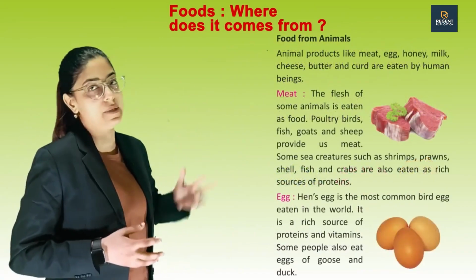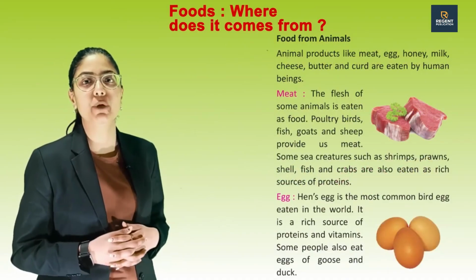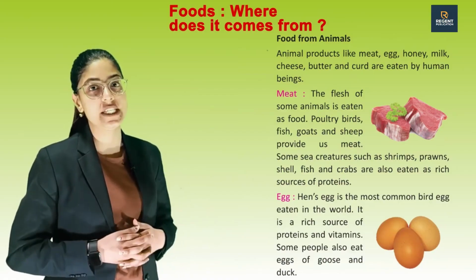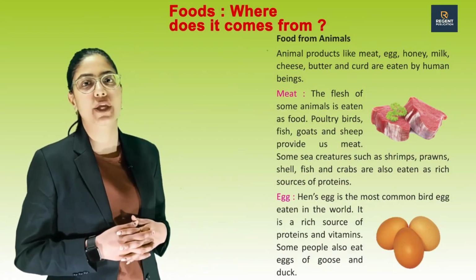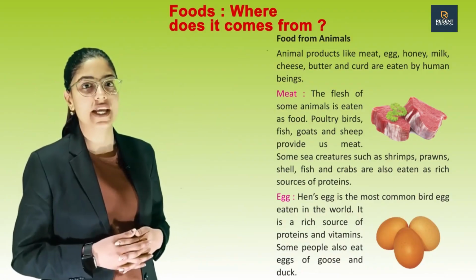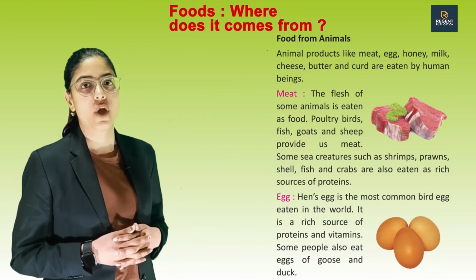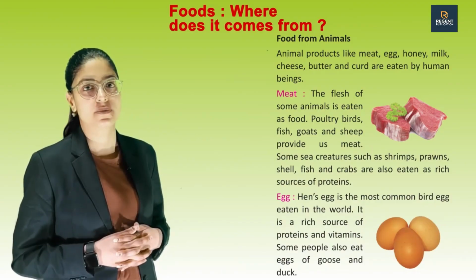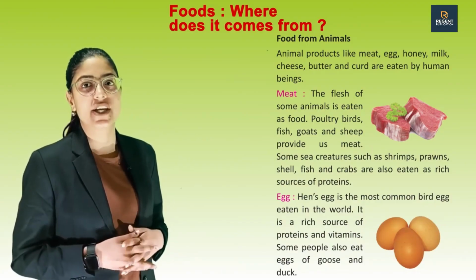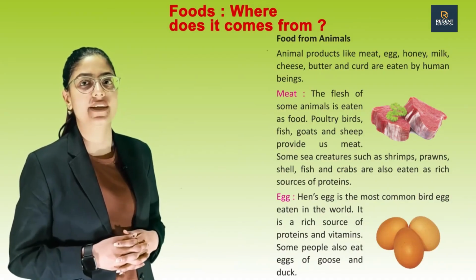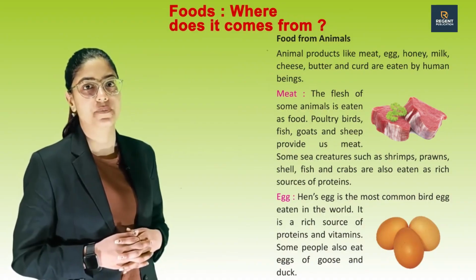Food from animals. Animal products like meat, egg, honey, milk, cheese, butter and curd are eaten by human beings. Meat. The flesh of some animals is eaten as food. Poultry birds, fish, goats and sheep provide us meat. Some sea creatures such as shrimps, prawns, shellfish and crabs are also eaten as a rich source of protein.